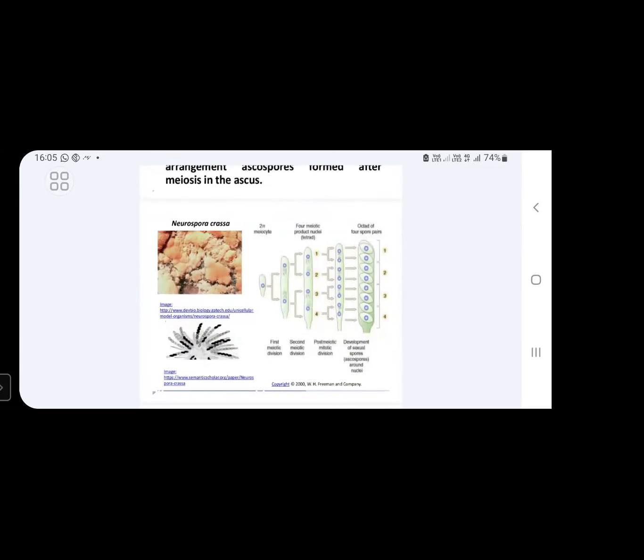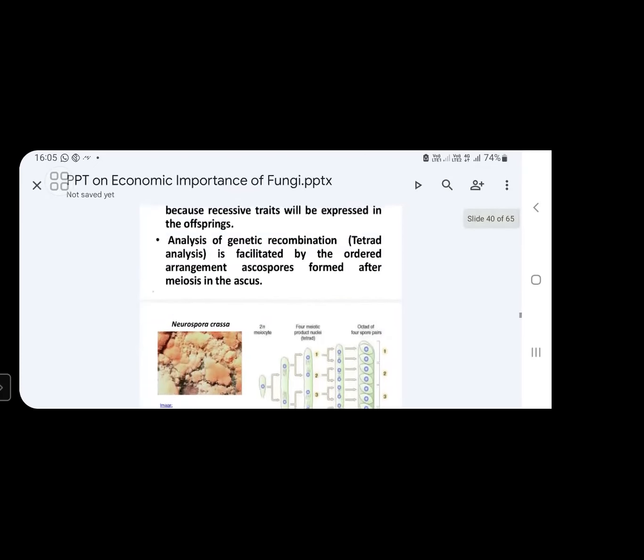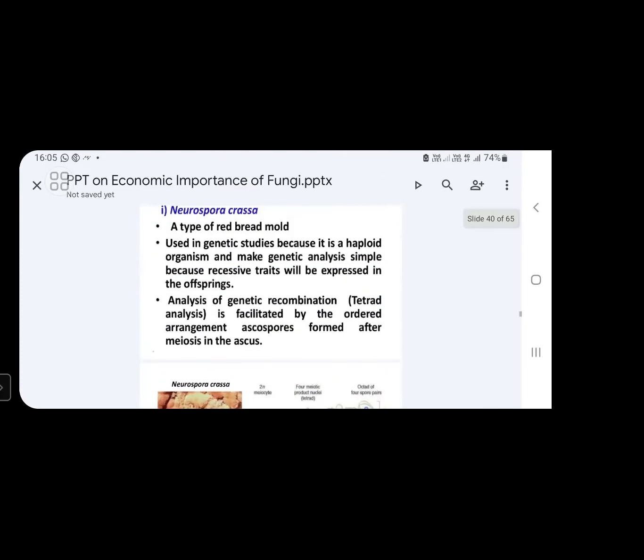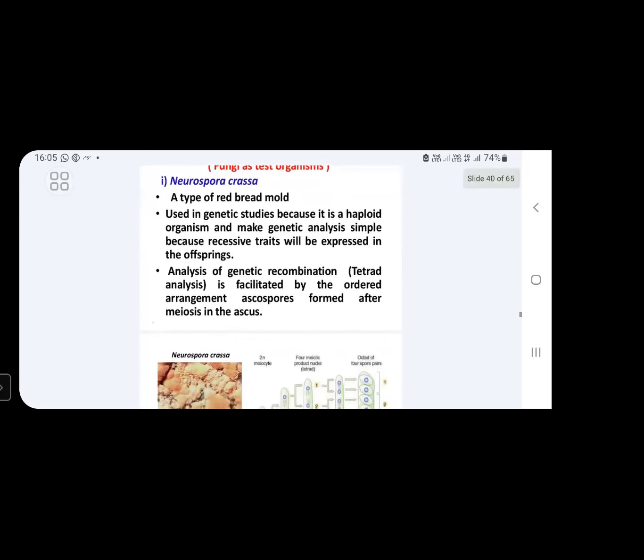If you observe this ascus, we can clearly see how the ascospores are produced and arranged in a systematic order. Because of these reasons, this particular fungus is mostly used for various experiments, especially in genetics. That is Neurospora crassa, commonly called red bread mold.